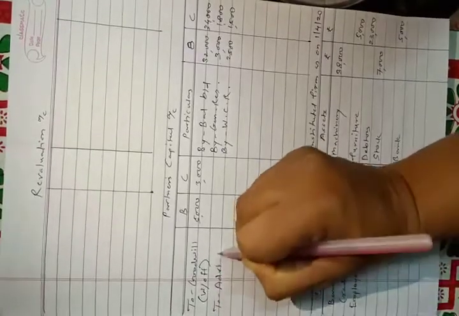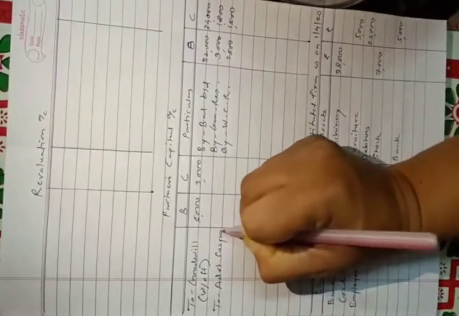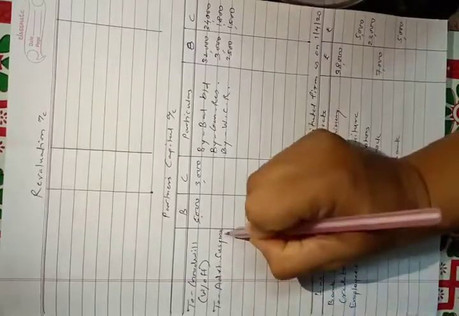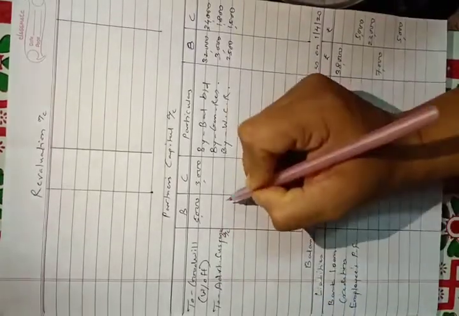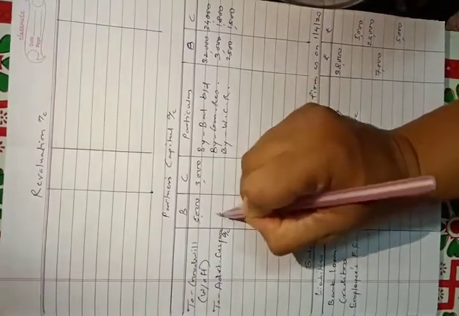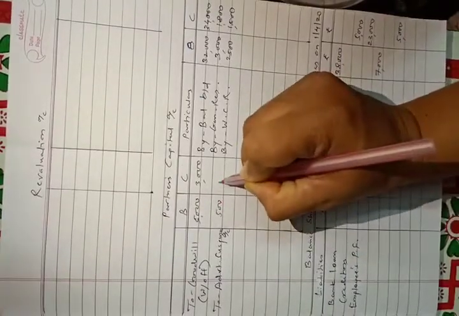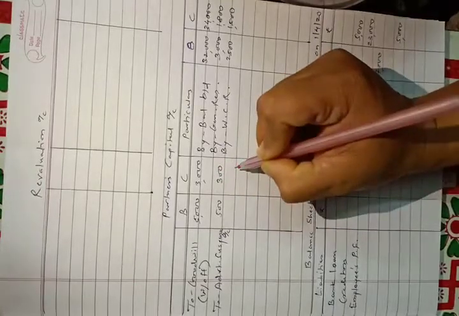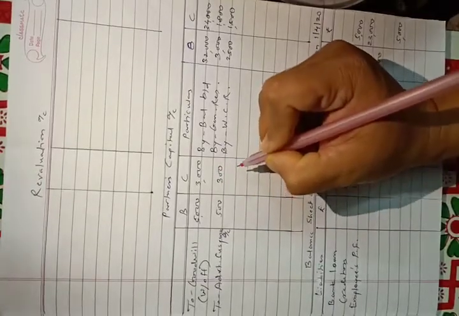And then advertisement suspense account. We will transfer the advertisement suspense account to debit side of partners capital account. So to advertisement suspense account, total amount is 800, will be distributed in old profit sharing ratio, that is 500 and 300. So all the posting of balance sheet is completed. Now we will start to solve the adjustments.